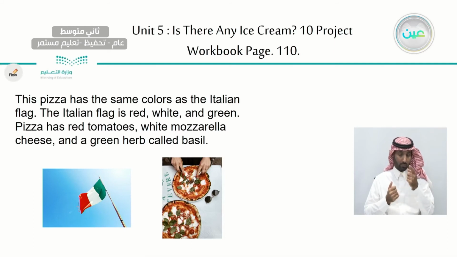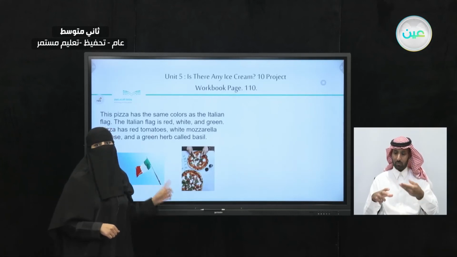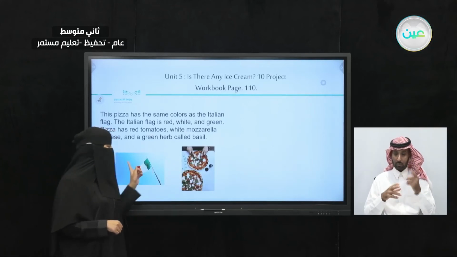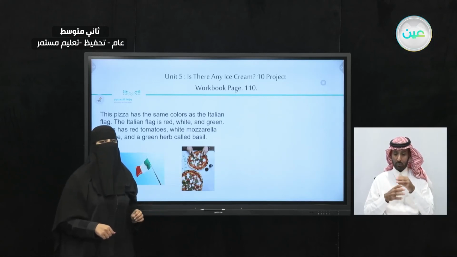As you can see here, there's a picture of the Italian flag and an example of this pizza, the special pizza in Italy. Can you see the similarities in the colors of the flag and the pizza?